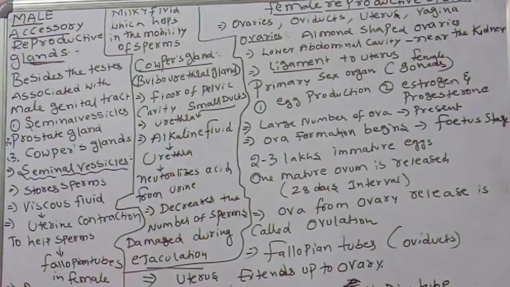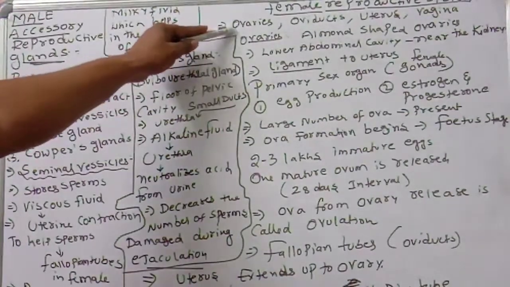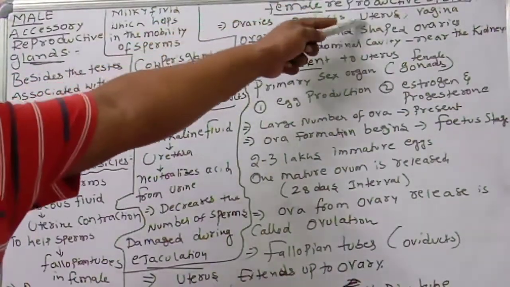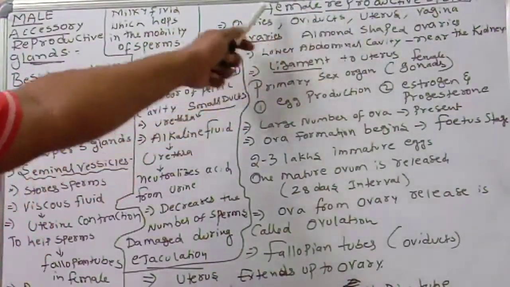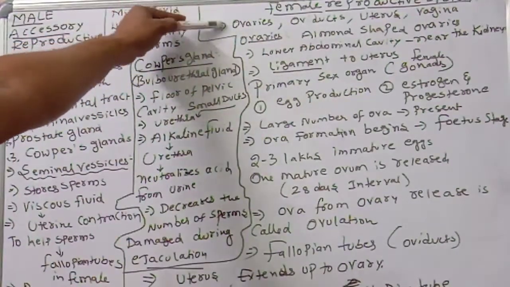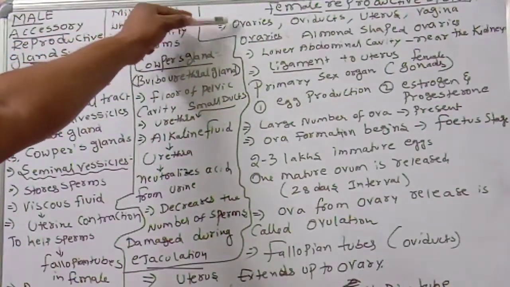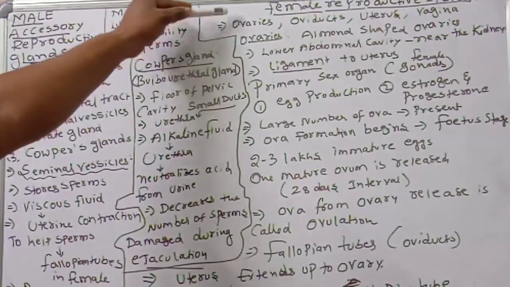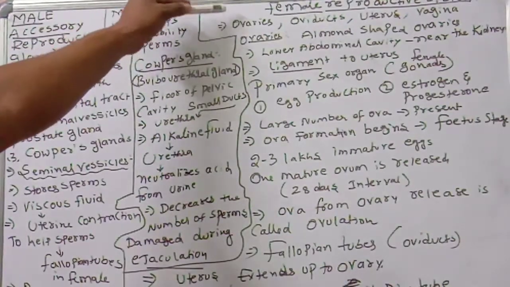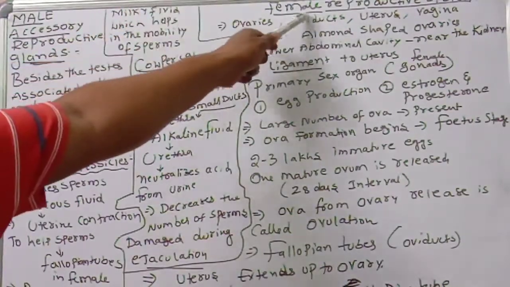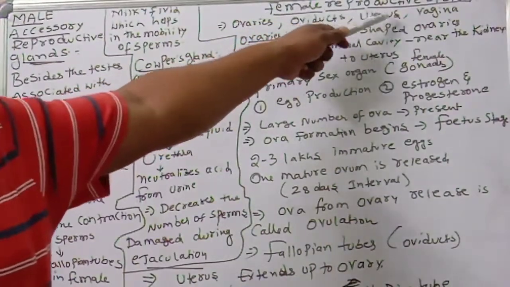Why? Observe carefully. Because the female reproductive system consists of ovaries, oviducts, uterus, and vagina. What are the parts of the female reproductive system? Ovaries. The main primary sex organs are gonads. Female gonads: ovaries, oviducts, uterus, and vagina.